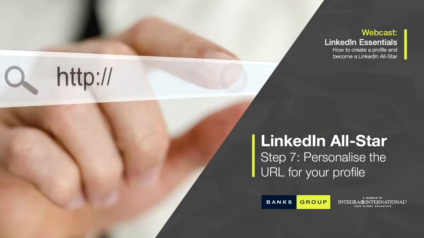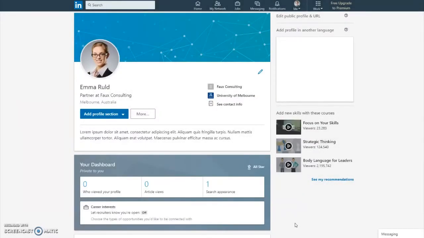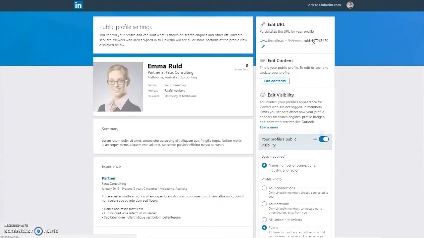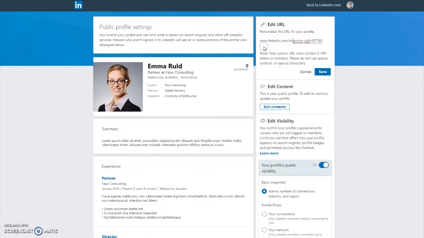Another commonly overlooked step is personalizing the URL for your profile. When you first sign up for LinkedIn, it will assign you a generic URL with your name, dashes, and numbers. This is almost impossible to remember off by heart or to share easily with others. So you should edit your profile's URL to use a combination of your first and last name, and perhaps other initials if your name is already taken. Basically, the key is to choose something that uses your name and is easy to remember.